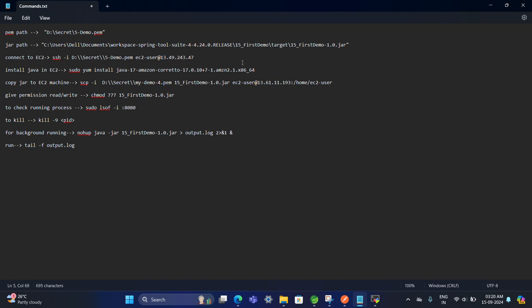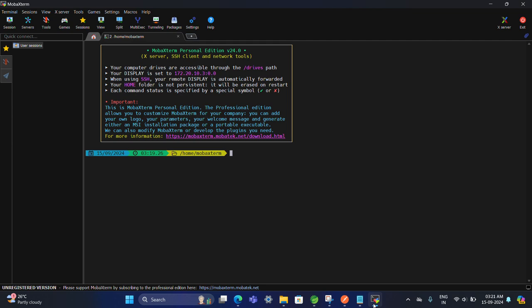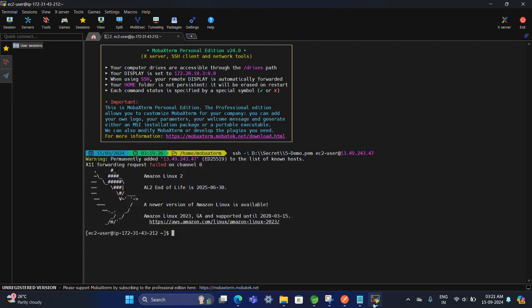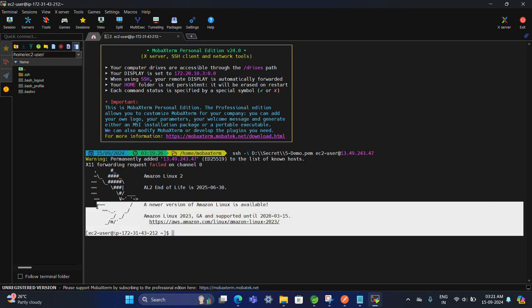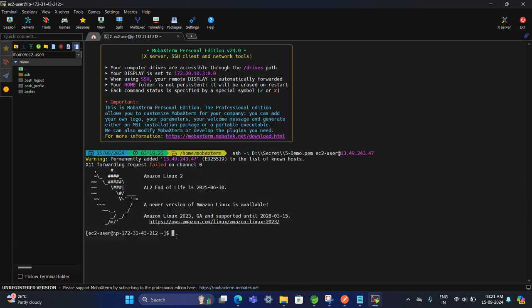Paste, copy. Sorry. Then copy the whole command. It is just SSH, the PEM file, and the IP address where you want to connect. Sorry, it's the IP address, not the port. Let's insert. Okay. We have successfully connected to Amazon Linux, our EC2 machine. This logo, well, is perfect.